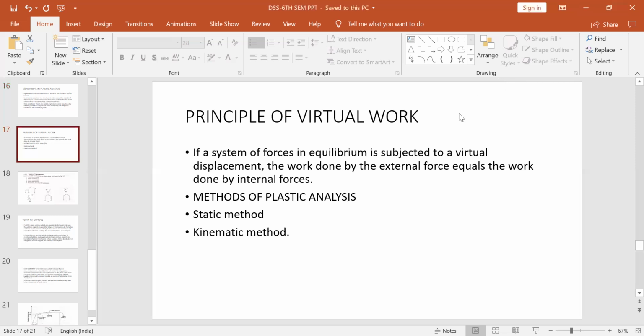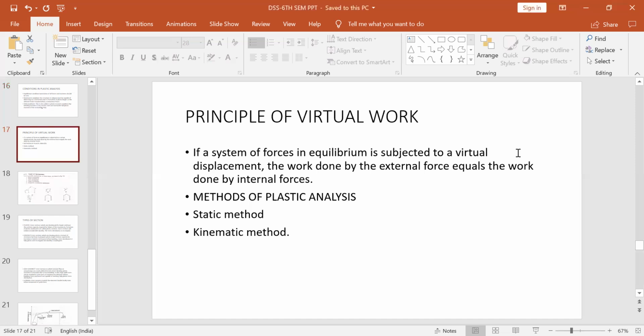In virtual analysis, we apply a virtual load. Virtual load means in reality there is no load; you are assuming that a load is acting there. Based on that virtual load, there will be virtual displacement. The beam will start sagging, so there will be a deflection. That vertical deflection is the virtual displacement, due to the virtual load. Whenever your beam bends, there is bending energy, so work energy will be stored.